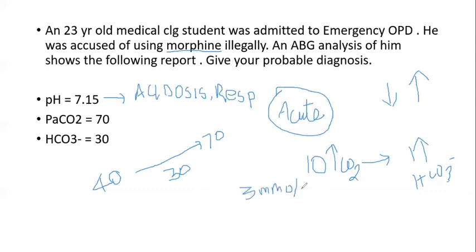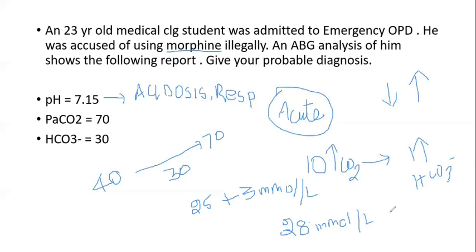3 millimoles per liter plus normal. What is the normal bicarbonate we take for the question purpose? 25. So 25 plus 3 will be 28. This 28 millimoles per liter should be the compensation, so this should be the value given in your question. Always take it as a range.